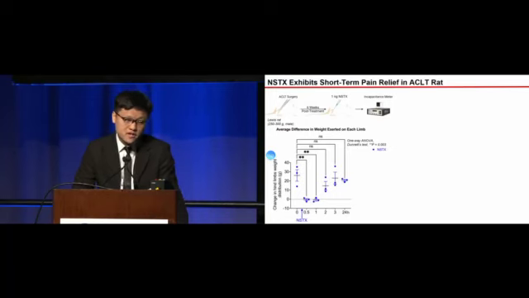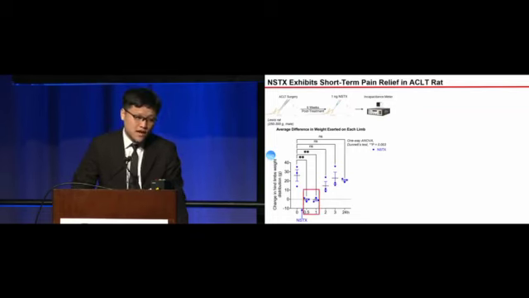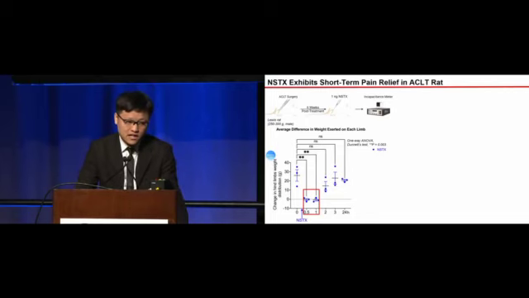Therefore, the greater the difference in the incapacitance meter shown on the y-axis, the greater the pain felt by the animals. Following intra-articular injection of NSTX, we find that in 1 hour, the difference drops down to close to 0. However, this analgesic effect also remains short-term, and we can find that it went back to the original level gradually in the next 24 hours.